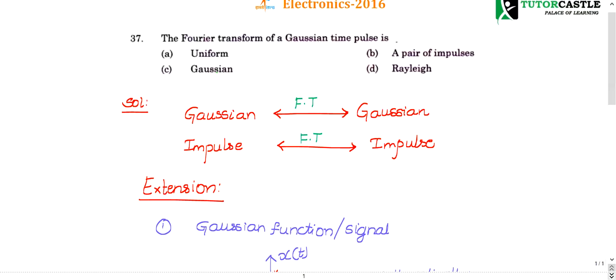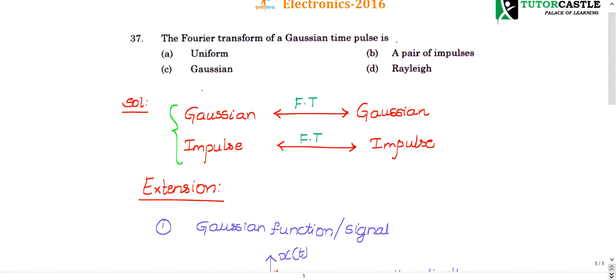These are the two functions in signals and systems whose Fourier transform will be the same. First one is the Gaussian pulse, second one is the impulse signal. Gaussian signal and impulse signal are the two signals which will have the Fourier transform as the same pulse. Maybe there is a change in the amplitude and there may be a delay in the signal, but the nature of the signal will not change.